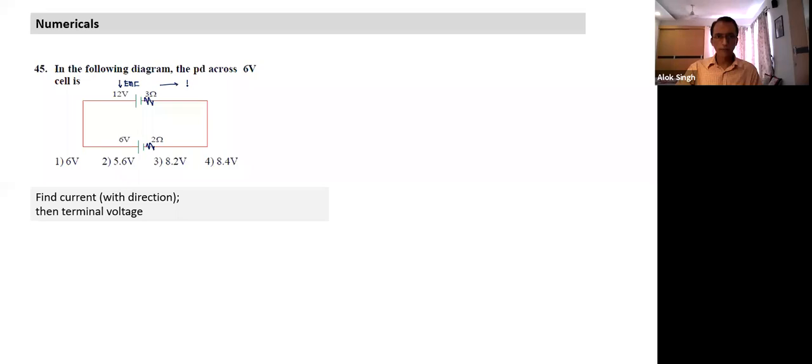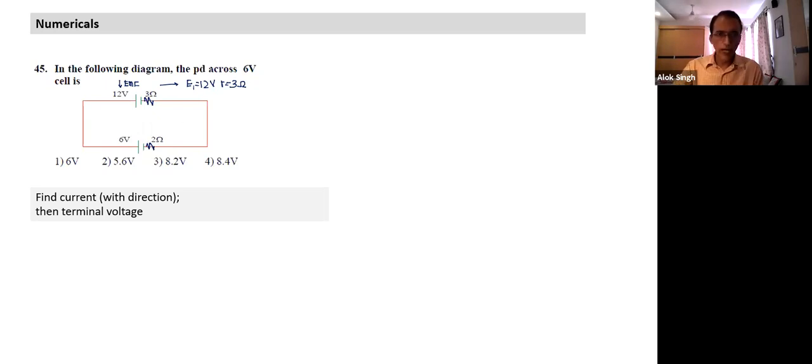I can define this battery as E1 equal to 12 volts, and that's the property of the battery. Internal resistance is 3 ohms. So how do I define the properties of a battery in terms of EMF and internal resistance? This battery is 6 volts and 2 ohms. They are connected like this.